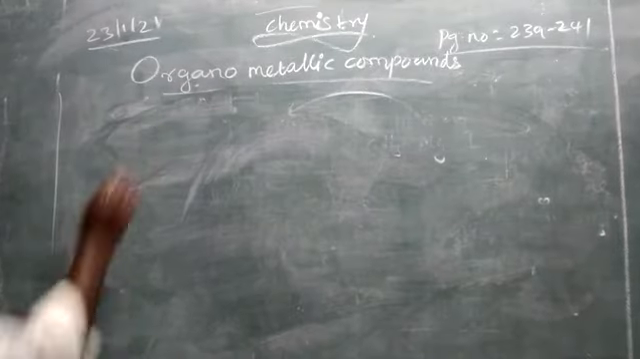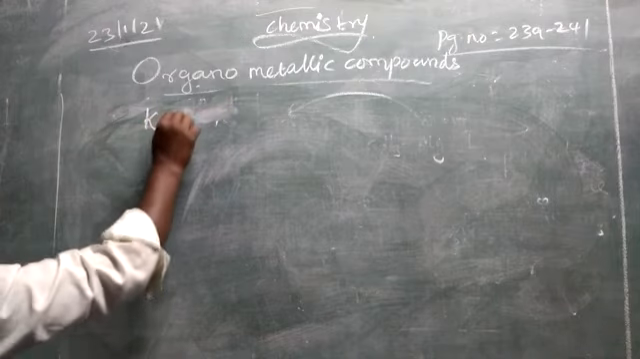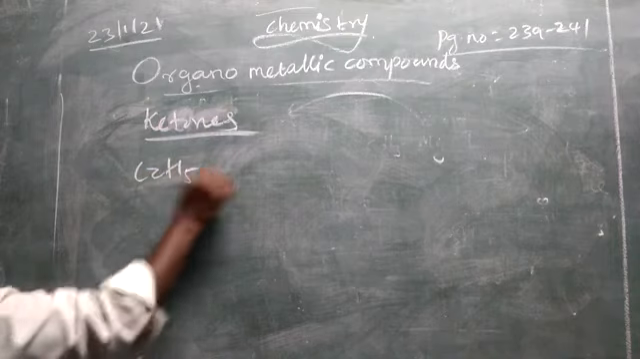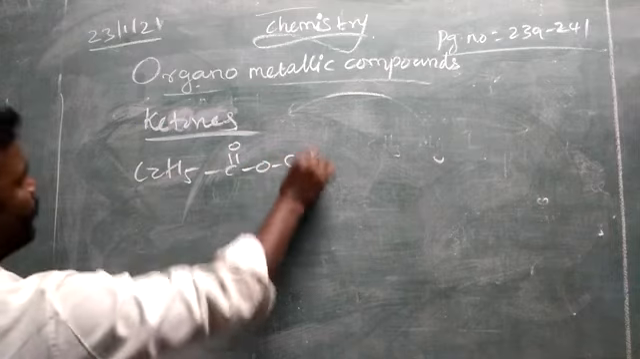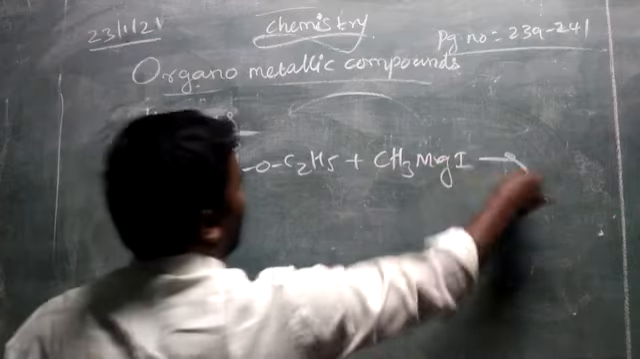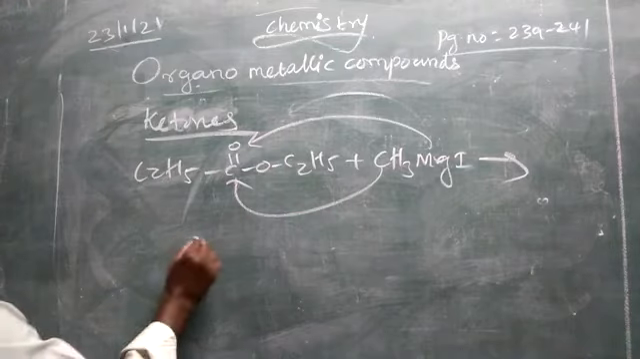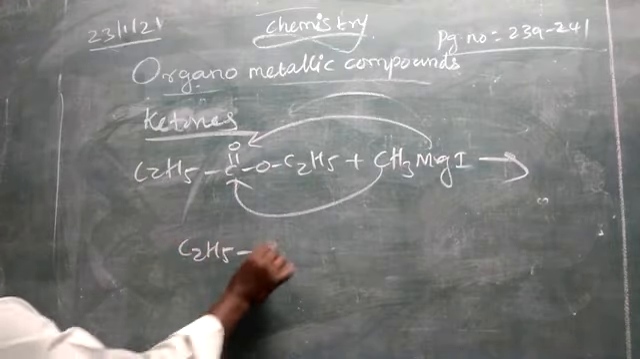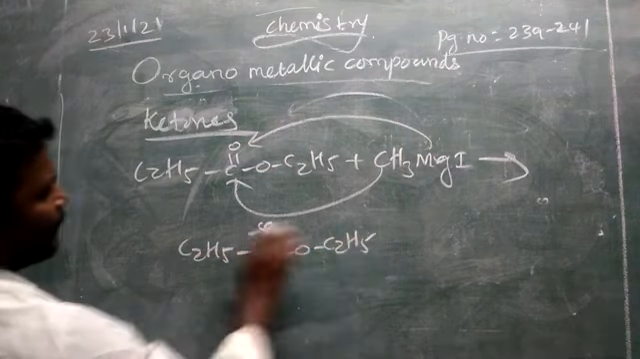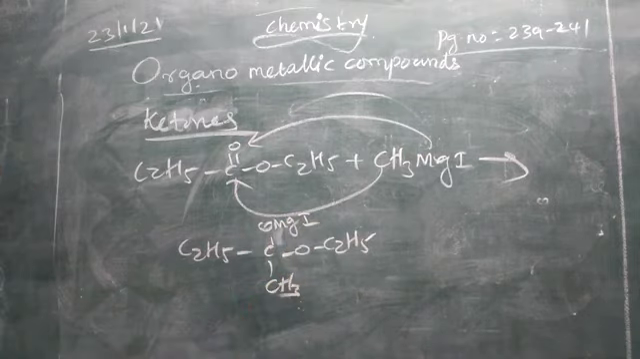We can take a diethyl ester compound. We can prepare ketones from diethyl ester compound. Then it is treated with methyl magnesium iodide. We will add CH3MgI on the oxygen. So we'll get C2H5, C double bond O, OC2H5. Here O is connected with MgI, C is connected with CH3.